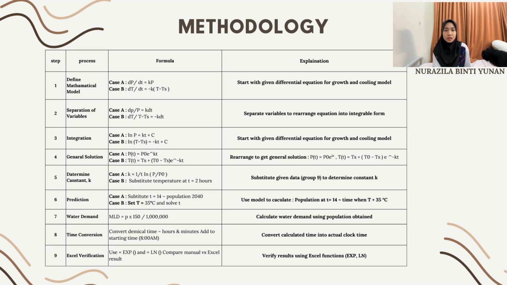For case A, we calculate the population at t equals 14, which represents the year 2040. For case B, we determine the time required for the temperature to reach 35 degrees Celsius. Next, we calculate the water demand using the predicted population. After that, we convert the calculated time into actual clock time starting from 8 AM. Finally, we verify all results using Excel by applying the exp and ln functions and compare them with the manual calculation. That's all for the methodology.